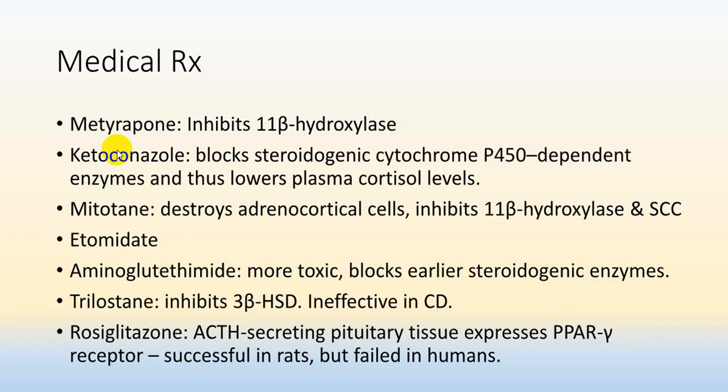Medical treatment is mainly done to block, that is by giving metirapone, which will inhibit 11-beta hydroxylase. You can use ketoconazole, which will block steroidogenic cytochrome enzymes. And there are other compounds which you can use. You can use rosiglitazone, which also will act on ACTH secreting pituitary tumors. But it has not given good results in human beings.